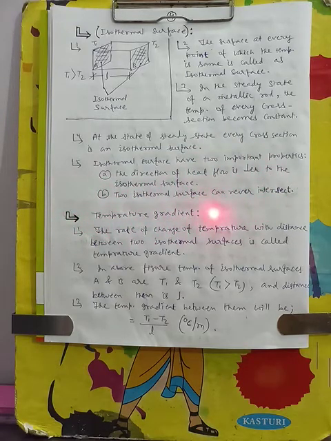Let us see what the temperature gradient is. The rate of change of temperature with distance between two isothermal surfaces is called the temperature gradient.